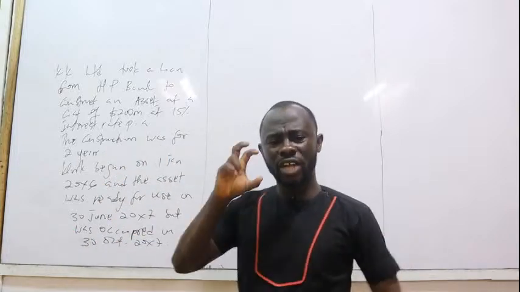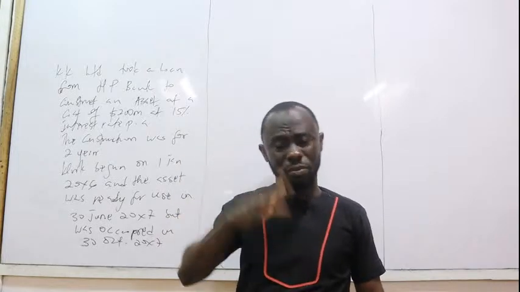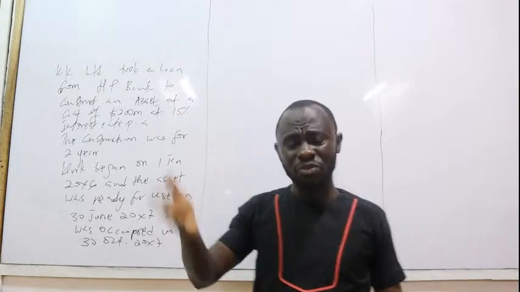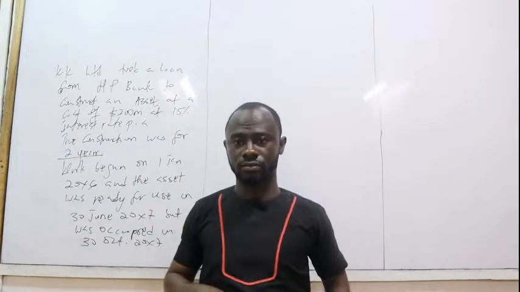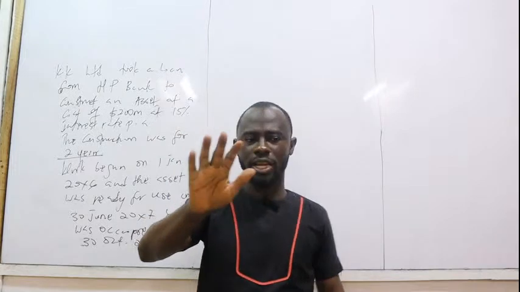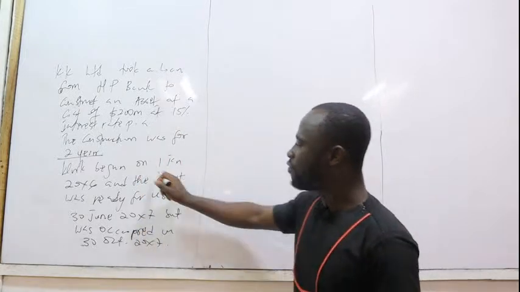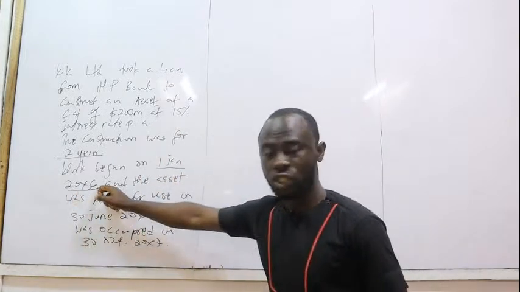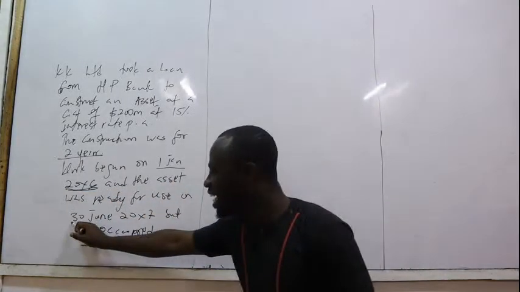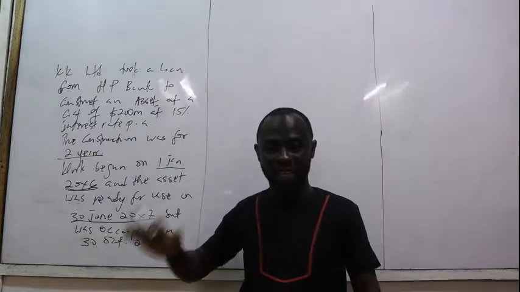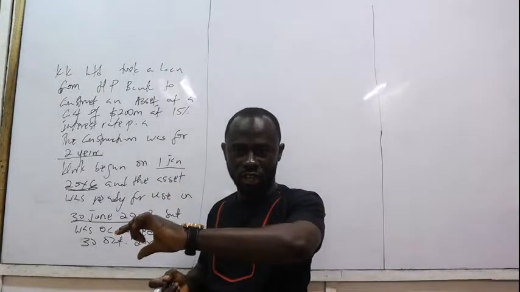Now, we are told a couple of things in the question, but we need to follow and find out what is really happening. Number one, the construction is for 2 years. But wait a minute, construction began on 1st January 20X6, and the asset was ready for use on 30th June 20X7. Please be careful here.